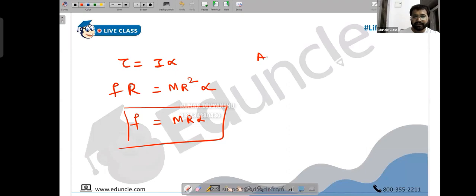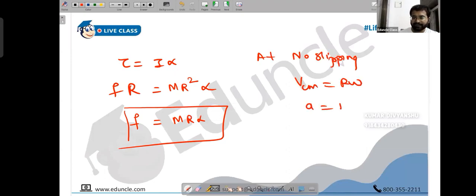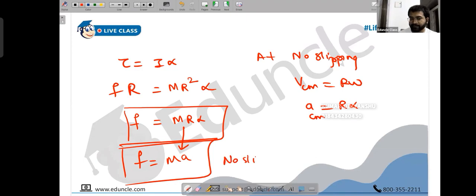And what happens at no slipping? At no slipping, I know that Vcm becomes equal to R omega. I also know that A becomes equal to R alpha. I hope you remember ACM or A, whatever you want to write it. It becomes equal to R alpha. So people, can I directly write this as M into A then? I'm using the condition of no slipping. Remember this happened at no slipping. So R alpha I have written as MA.